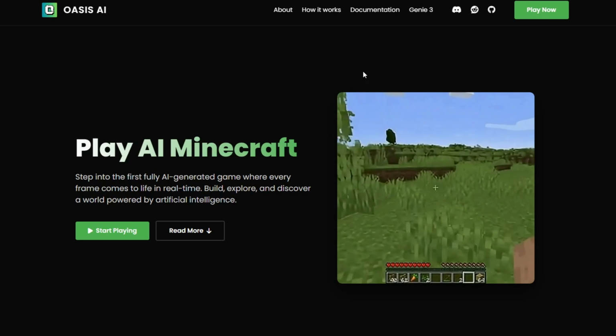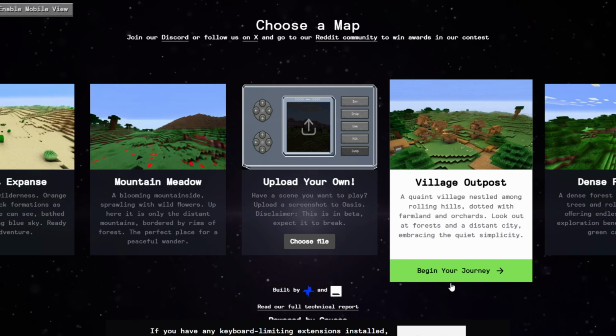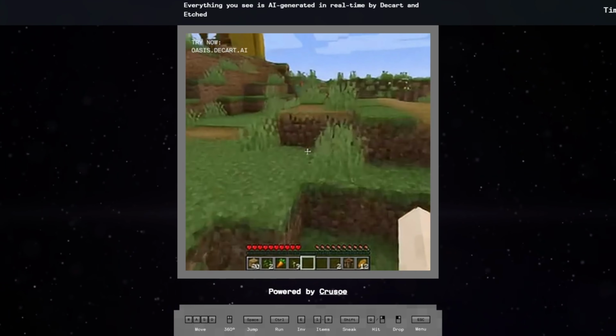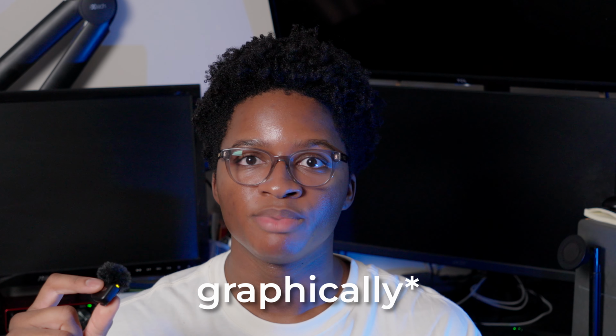Google just announced a new AI world model and it's seriously impressive. You might remember Oasis, a Minecraft-style game powered by generative AI. You pick a template or upload an image and it generates an interactive Minecraft world based off of that. The results? Very inconsistent, very unstable, and very unimpressive, but it was a fascinating concept. It's the world model equivalent of Will Smith eating spaghetti.